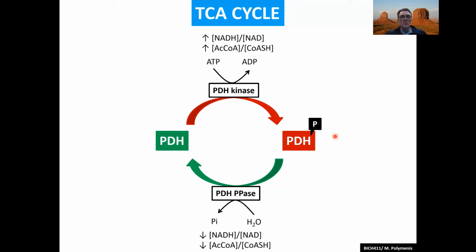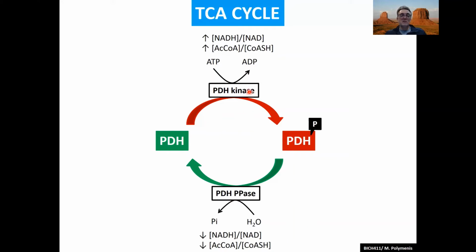So in addition to that, we have all these other effectors that work on these regulatory proteins. Now, the kinase is activated by high amounts of NADH, which is of course a product of the TCA cycle. So if you have too much of that over NAD plus, then perhaps it doesn't make sense to go make more and more and more in the TCA cycle. So then you activate the kinase, which inhibits pyruvate dehydrogenase, the gateway to the TCA cycle, and likewise with acetyl-CoA, if you have too much,